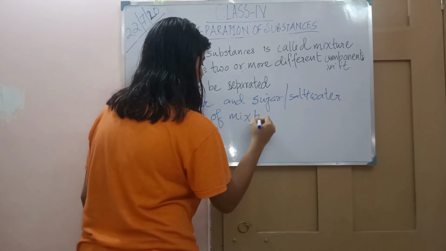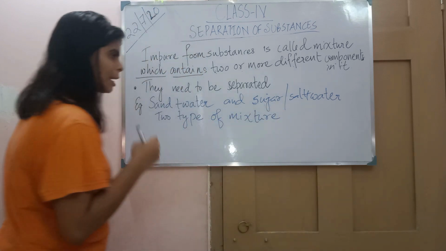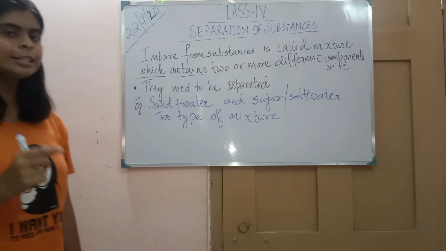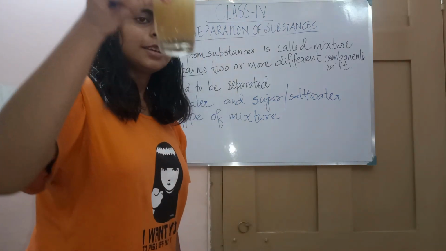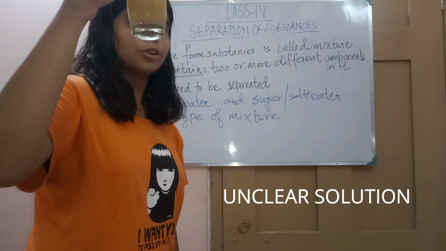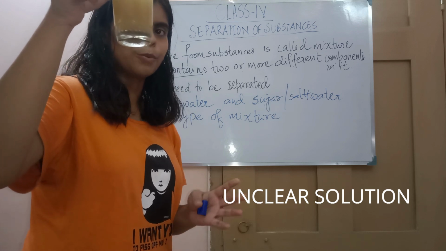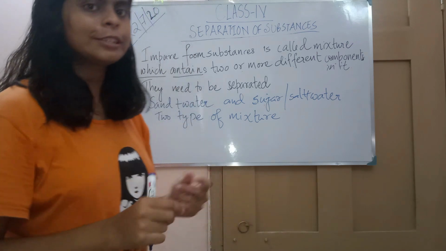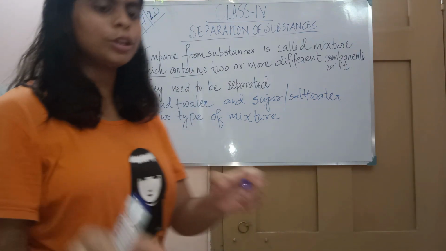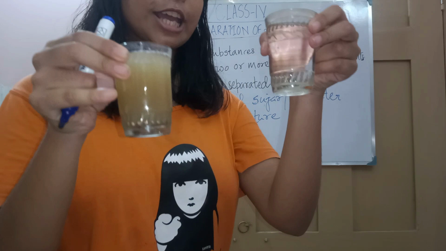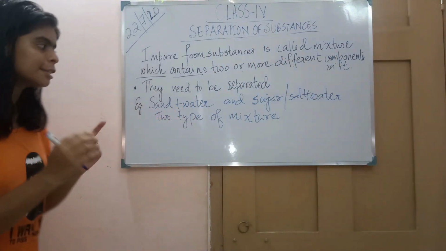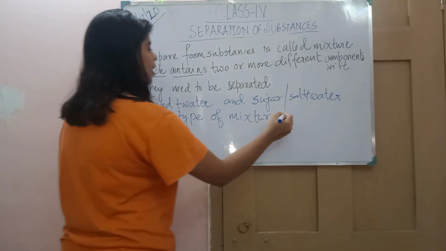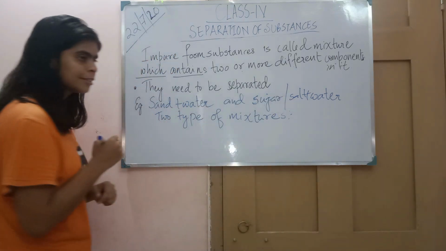As you have seen, one is a colorless solution when dissolving, and in another there is no colorless solution. It has turned into something like muddy water. So you can see two different properties in each mixture, and depending on this variation in properties, mixtures have been classified into two. And what are they?